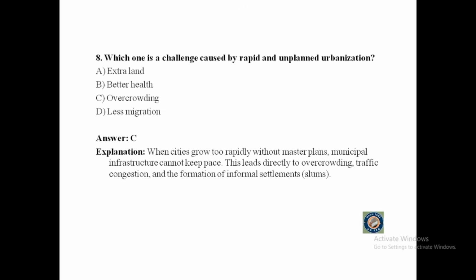The correct answer for question number 8 will be overcrowding. When cities grow too rapidly without master plans, the municipal infrastructure cannot keep pace. This leads directly to overcrowding, traffic congestion, and the formation of informal settlements, or so-called slums.